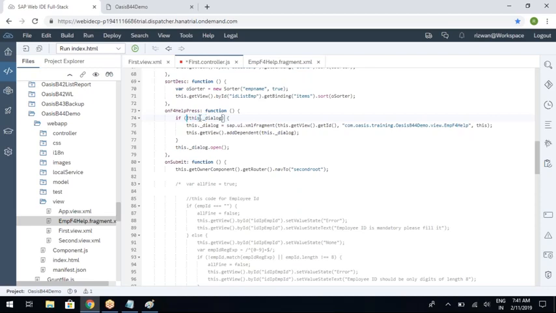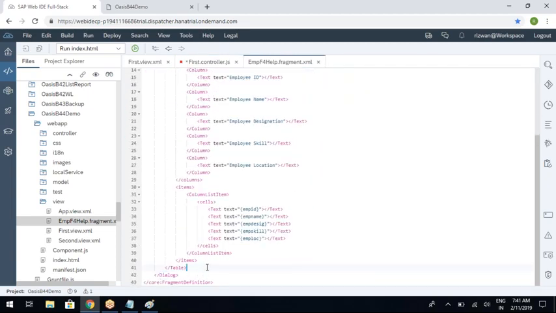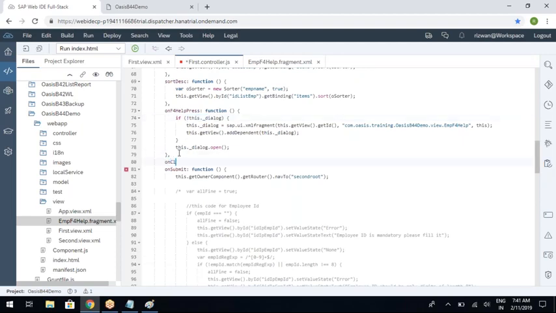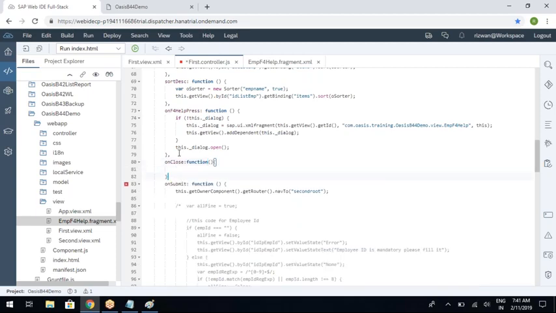So why did I define it by using this._? Because I need to access this dialog outside the function. When I create a close button, I need to close the same dialog. For that, you will write another function, on close dialog. Here I need the same object, so this._dialog.close, I will be writing like this.